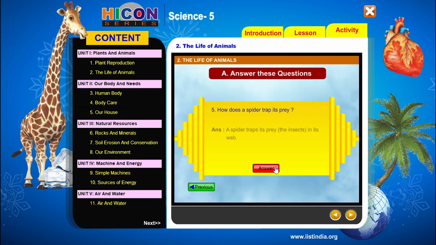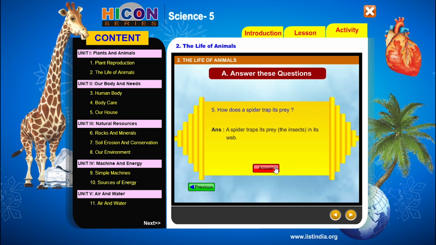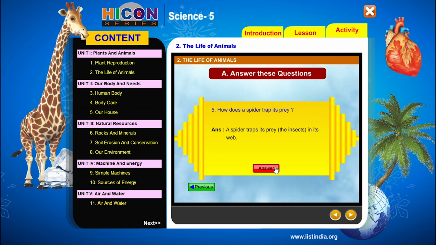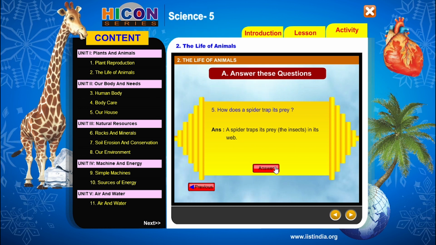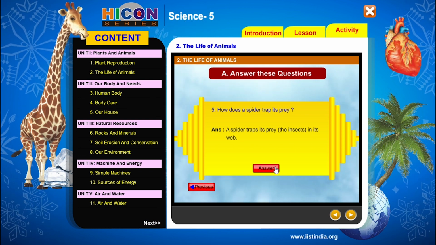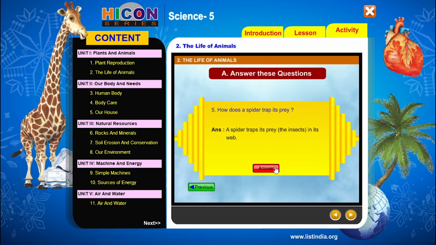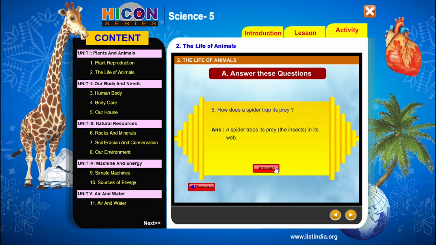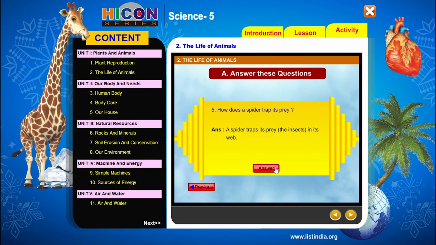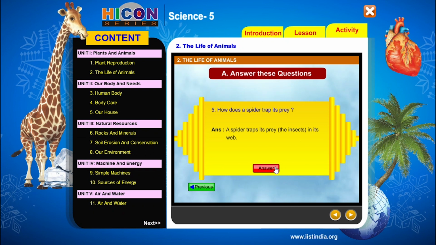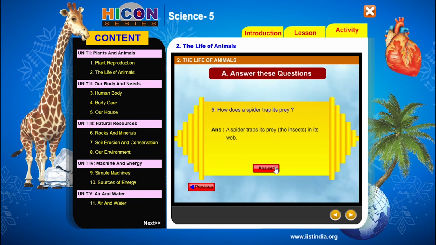The answer for this question is, a spider traps its insects in its web. So children, the spider will make a web, and that web contains small thin threads, and they have a gum-like nature. So whenever an insect falls on its web, it will stick to its web. Like in a frog, its tongue is sticky, whereas in a spider, its web has a sticky nature.